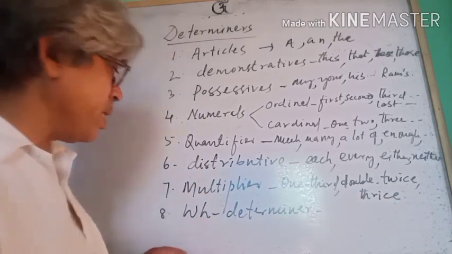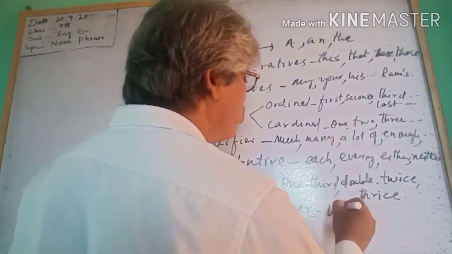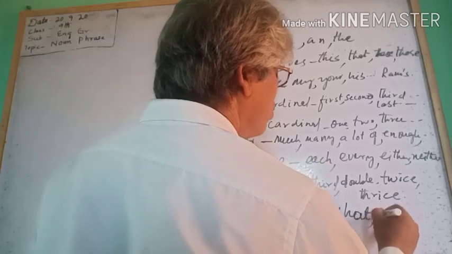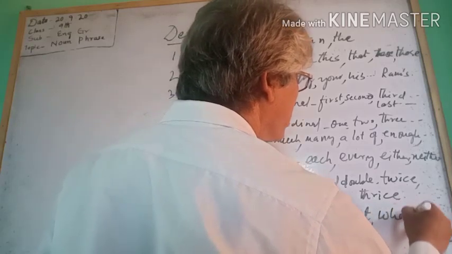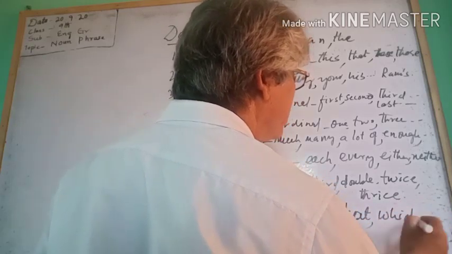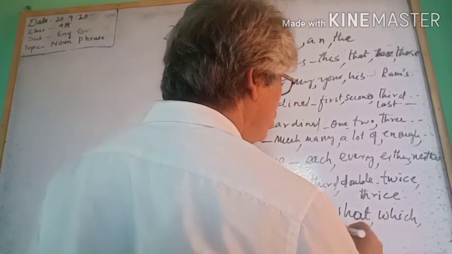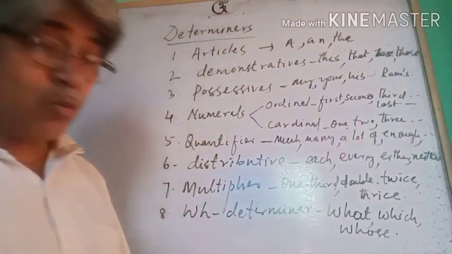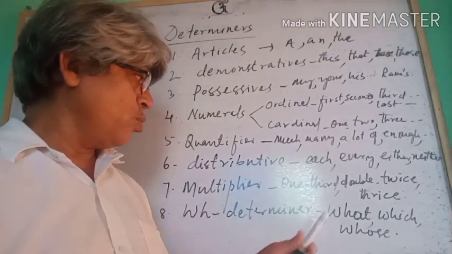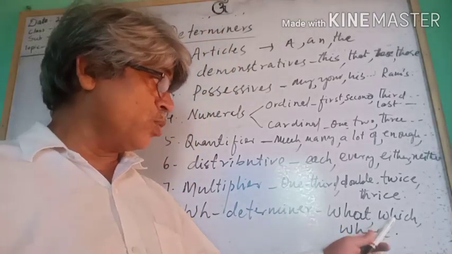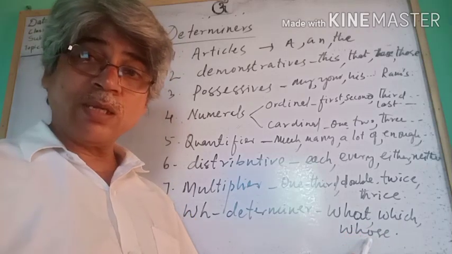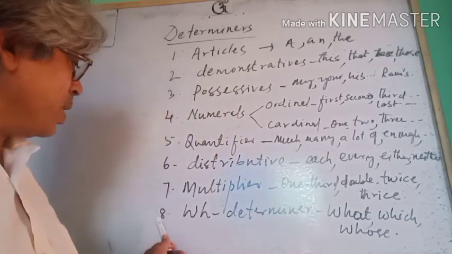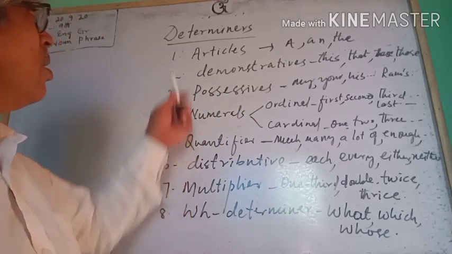Then WH determiners are what, which, and whose. These WH words go before a noun. What color, which book, whose pen. Okay, these are the eight types of determiners.